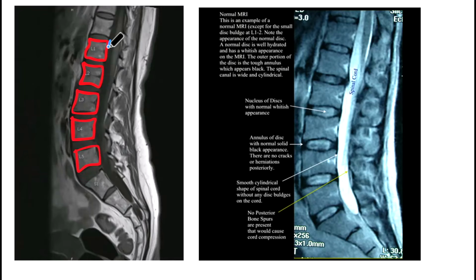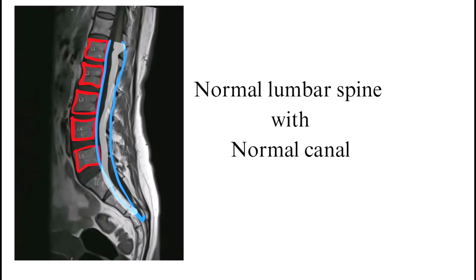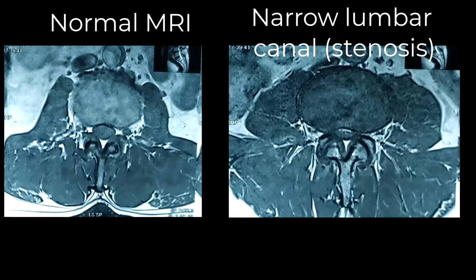Yes. This white thing you see is the CSF, the water in the canal, which is normal water called cerebrospinal fluid. And in this cerebrospinal fluid, you will see many nerves which are freely located, freely floating. So this is a normal MRI of a normal spine. There is no compression.